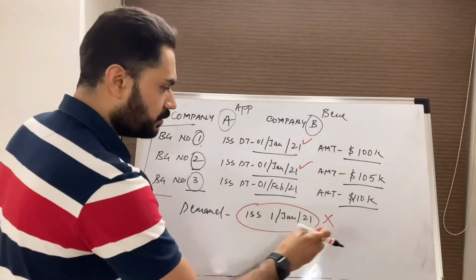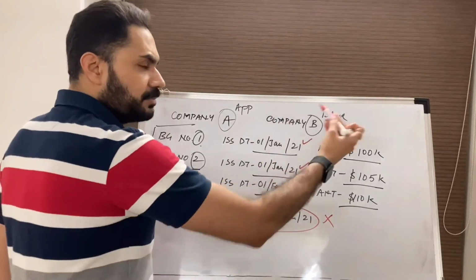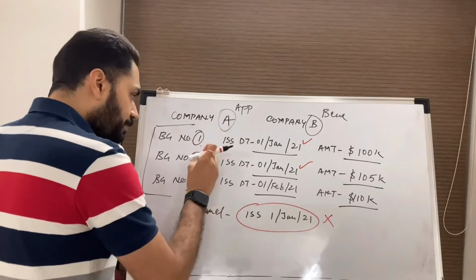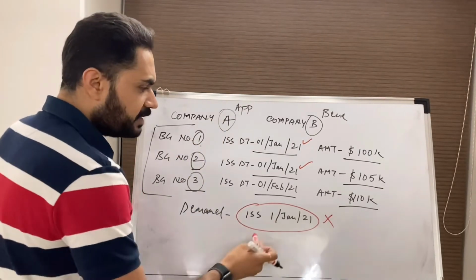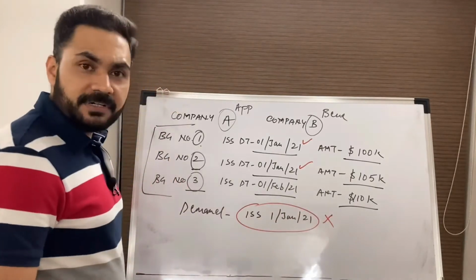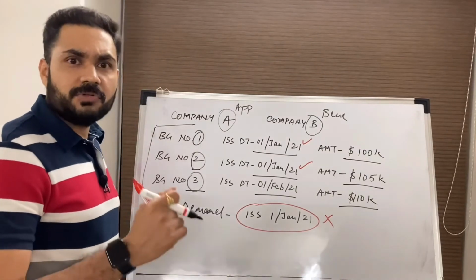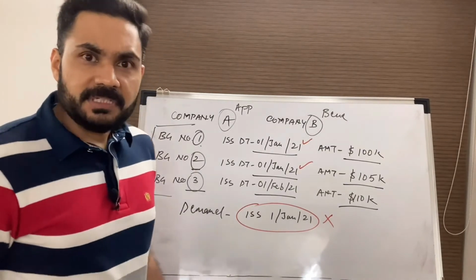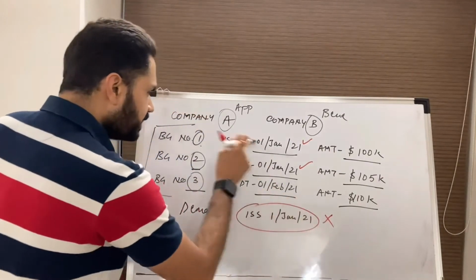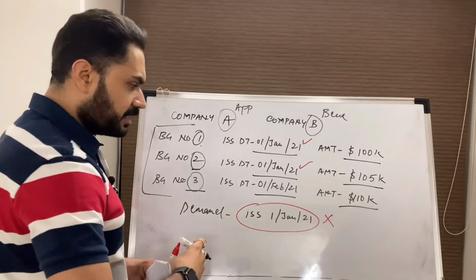If I cannot find out under which guarantee this demand is presented, I can either go back to the beneficiary and tell the beneficiary to give me the exact BG reference, or I can try to find it from my own records. If I try to find it from my own records, the time for examination of documents, which is 5 business days, will not start unless and until I find out under which guarantee this demand is presented.